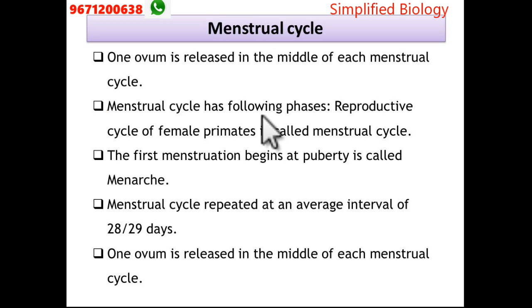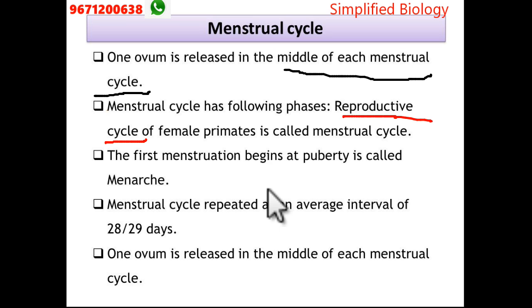In the menstrual cycle, we just say it repeats at an average interval of nearby 28 to 29 days. It is also known as the lunar period because of the lunar month. In the lunar month, 28 days are there. So one ovum is released in the middle of each menstrual cycle. It is also named the reproductive cycle.